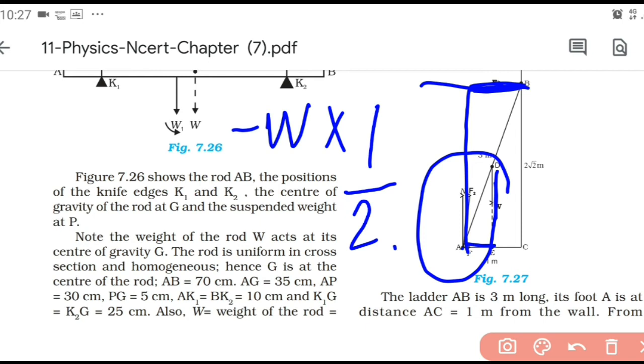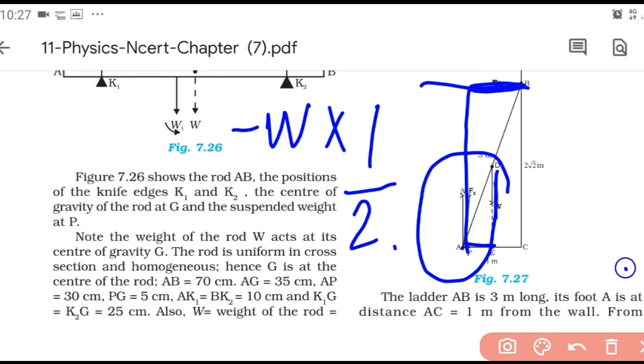So using Pythagoras theorem, ladder length is 3 meter and AC is 1 meter. It's given in the question itself. So BC we will get to be 2 root 2 meter by using Pythagoras theorem.